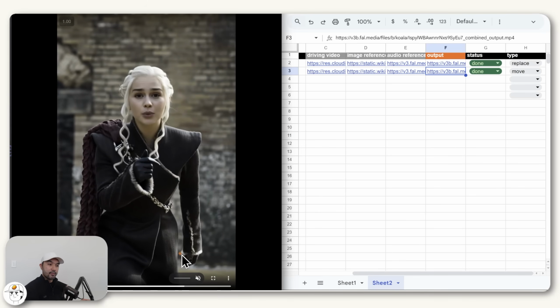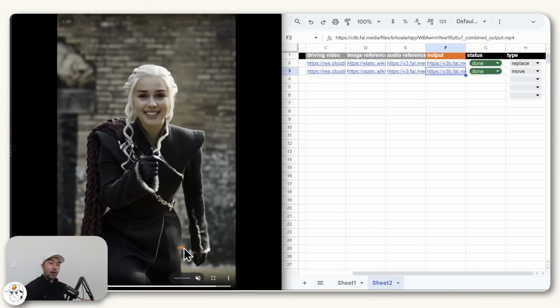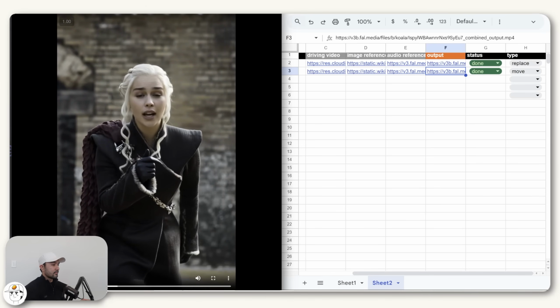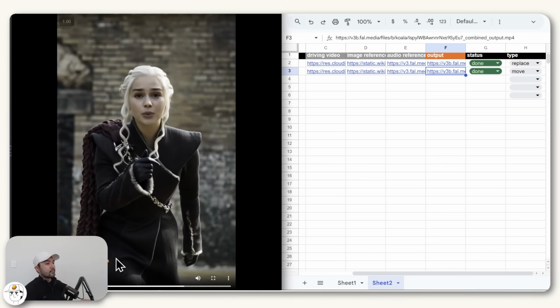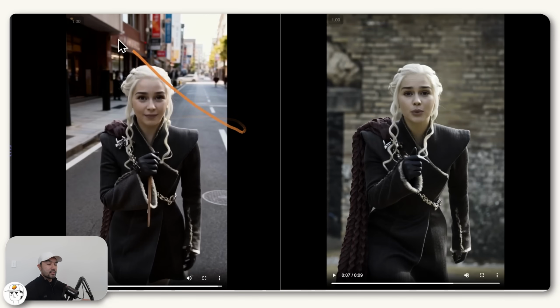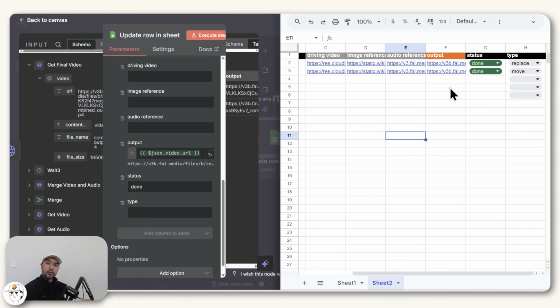And this one is the version where we use the move model of One Animate. But whatever you want, for as long as you want, and even drop me into new... So voice is the same, the character is the same, but you can see the difference between replace and move is that the background also changes when you use the move model. While for the replace, what the model basically does is just put your character into the same scene. So that's pretty useful depending on what you are after.